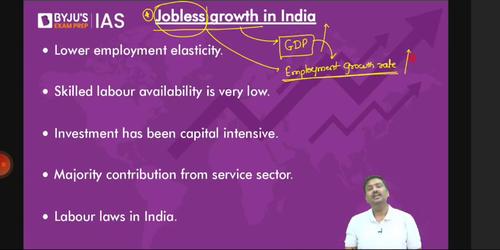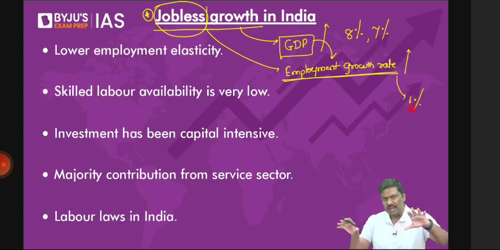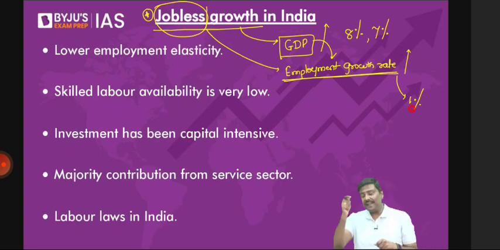But what if I were to say that the GDP growth rate is 8%, or 7%, whereas the employment growth rate is just 1%? Just a hypothetical idea, have a look at this. I'll just give you hypothetical numbers. I'm saying the GDP growth rate is 8%, 9%, 7.3%.